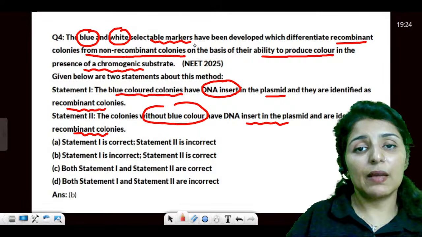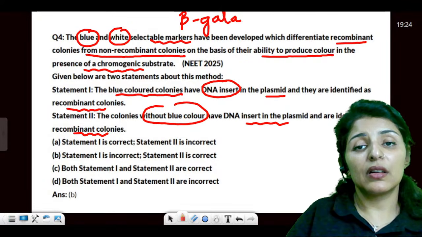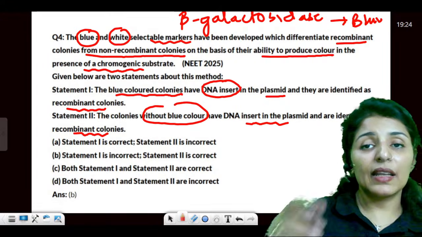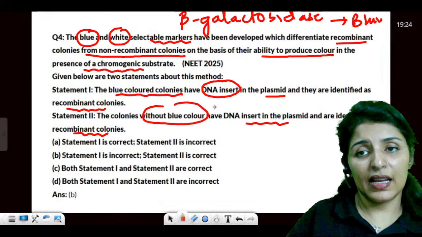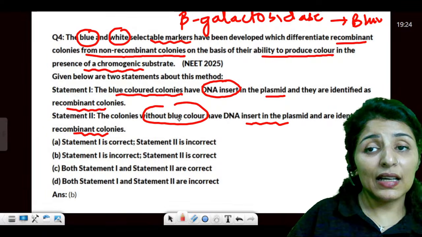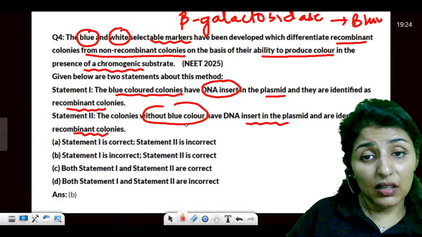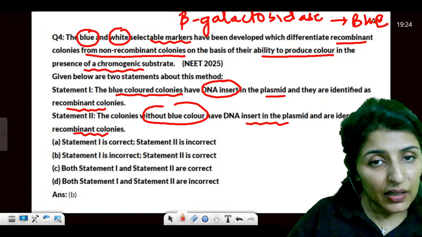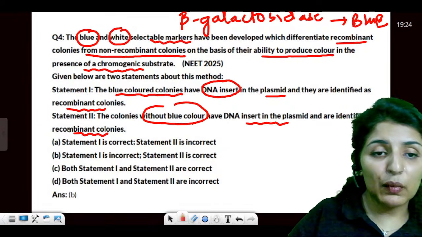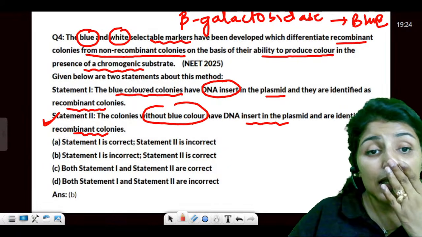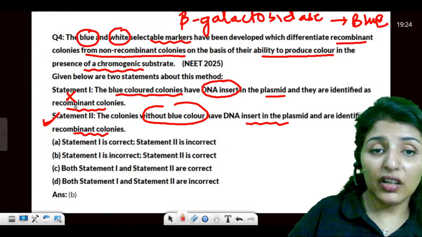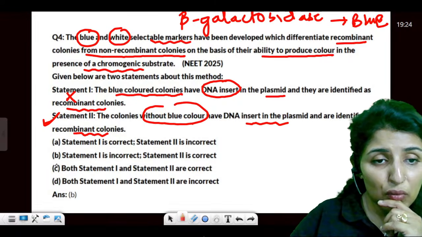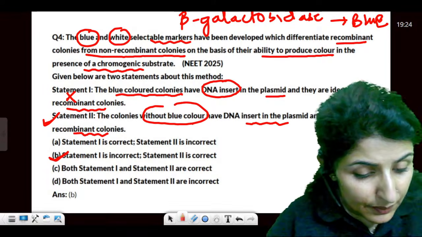Now we know there is this enzyme called beta-galactosidase. Remember? This enzyme is going to produce blue color. If a bacteria has this enzyme, it will produce blue color. So if it is not able to produce blue color, it means it has been manipulated, it has been engineered. So without blue color, it will be recombinant. This is true. And the blue colonies are not recombinant. They are non-recombinant. They are the originals. So this is wrong and this is true. Answer would be this. Is that clear?